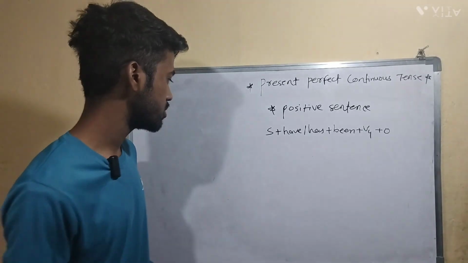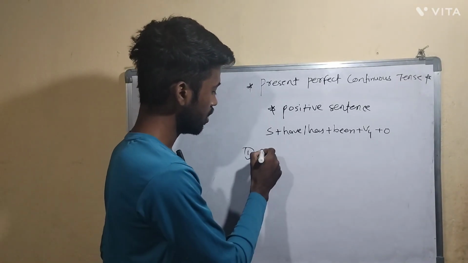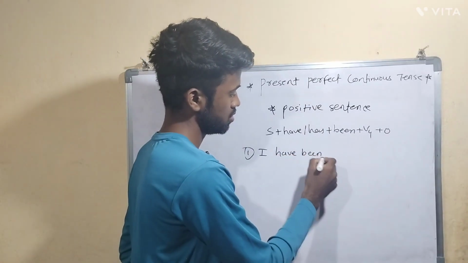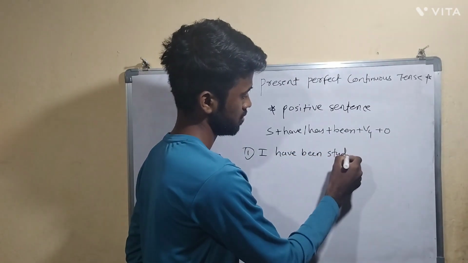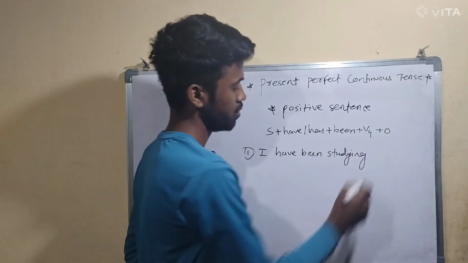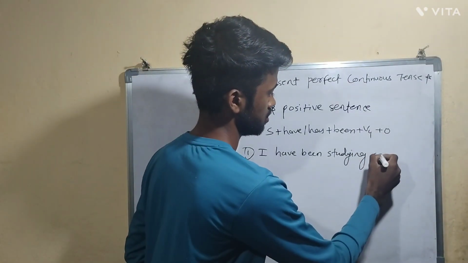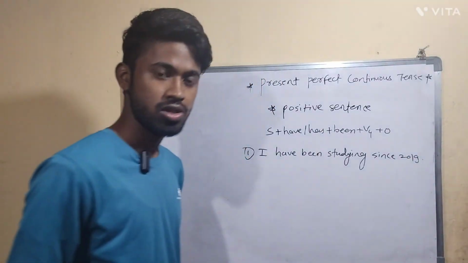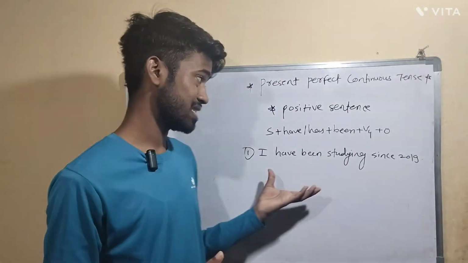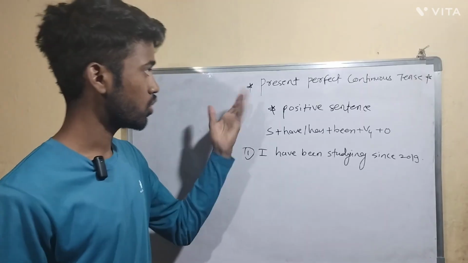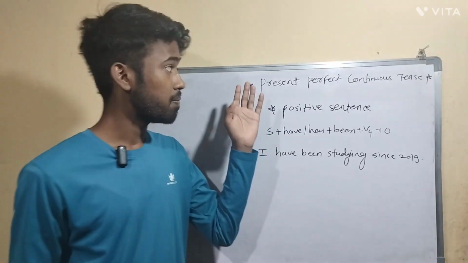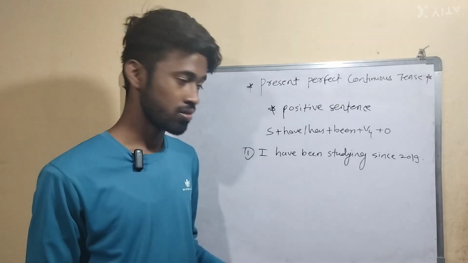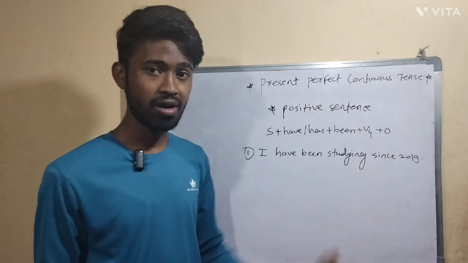Let's see a few examples. First example, I have been studying since 2019. Since then you are still studying. This is why it is present. If you are not studying now, then it will go into the past, okay, past perfect continuous tense. If that action is still going on, then only we have to use present perfect continuous tense.